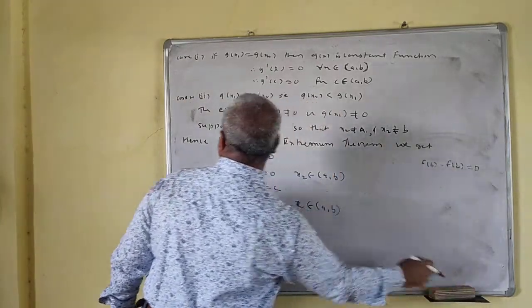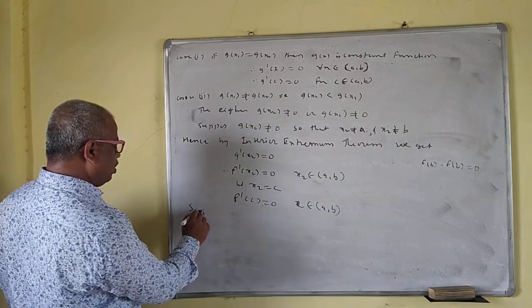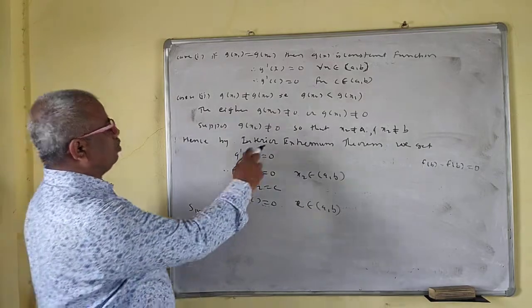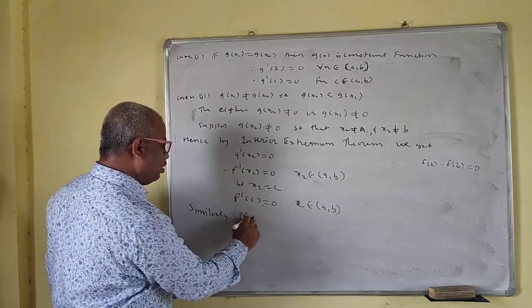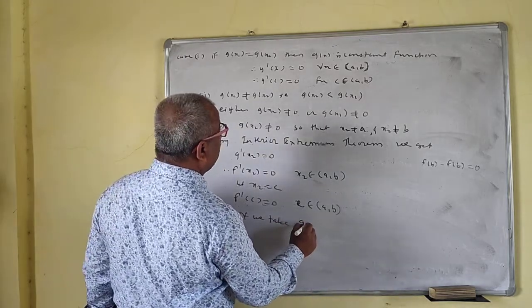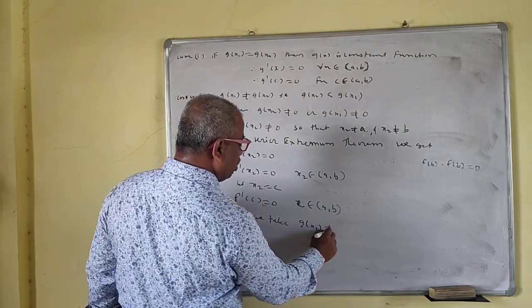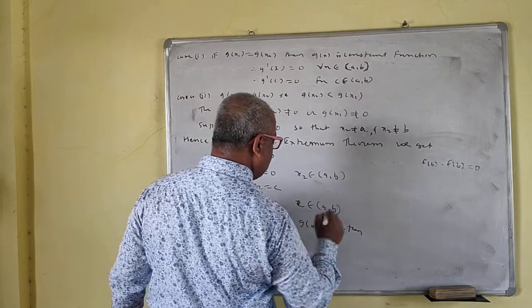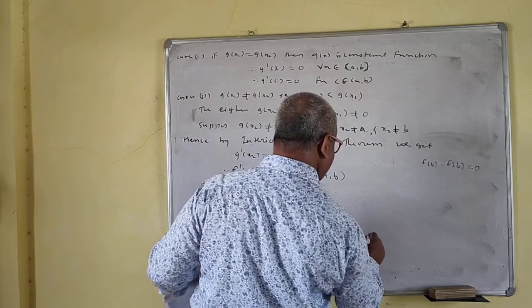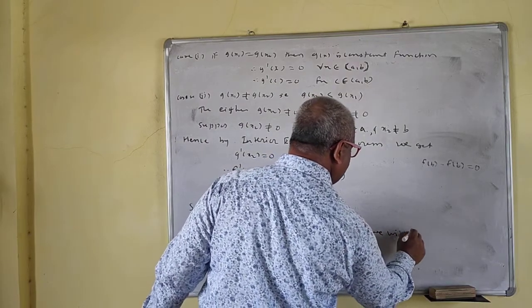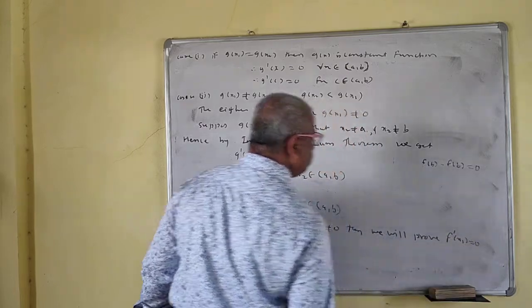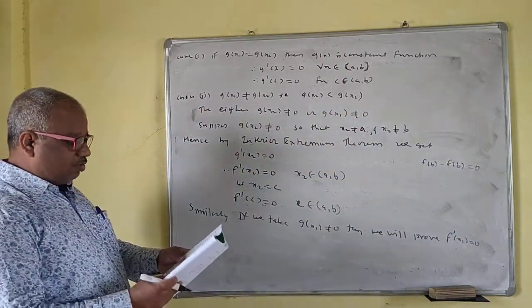Similarly, we have taken g of x2 not equal to 0. Similarly, if we take g of x1 not equal to 0, then we will prove f prime of x1 is equal to 0. So this is the end of the theorem.